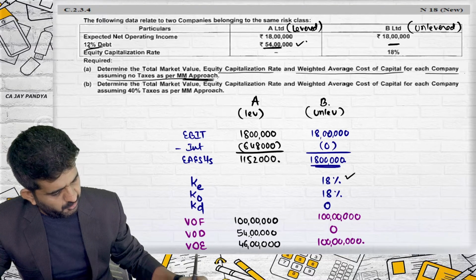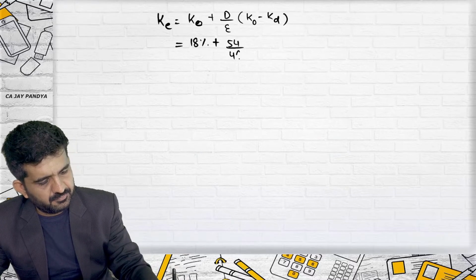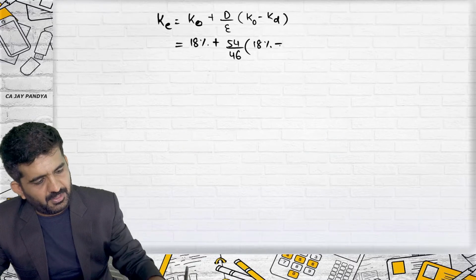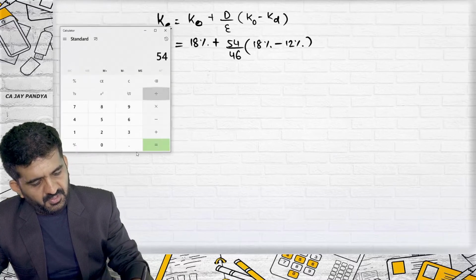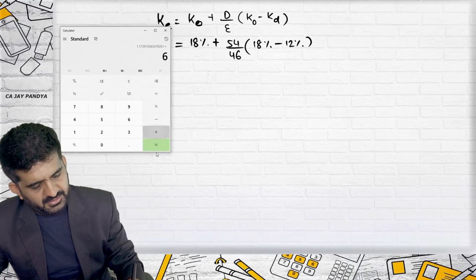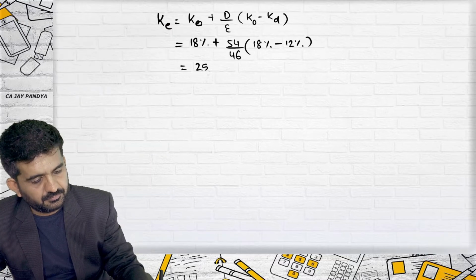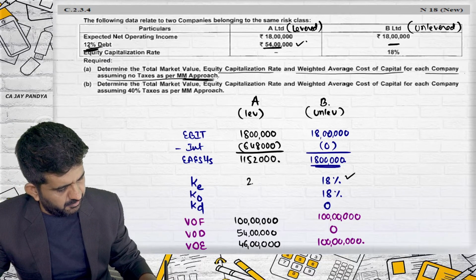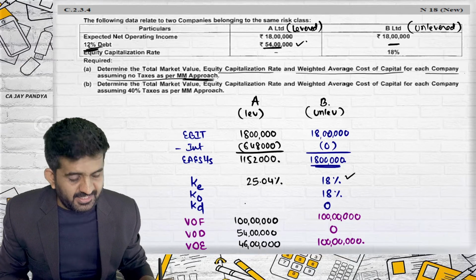Debt upon equity is 54 divided by 46. KO minus KD is 18 minus 12%, which is 6%. 54 divided by 46 multiplied by 6 plus 18 will be 25.04%. KE is nothing but 25.04%.